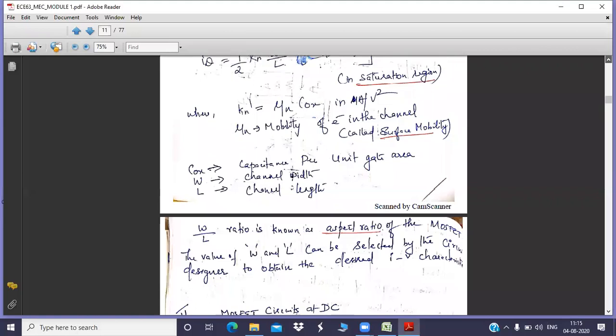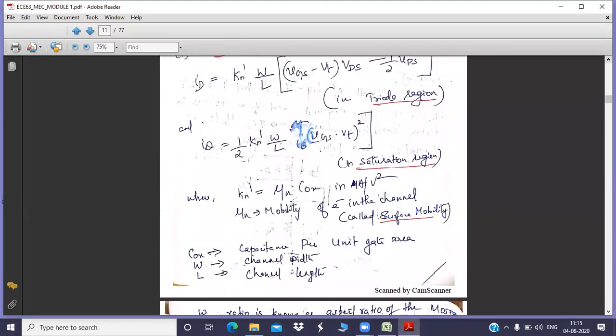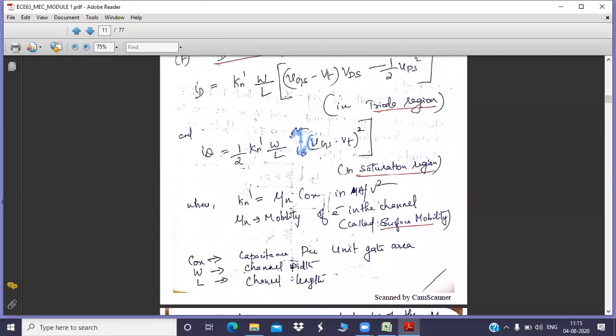So based upon this W by L, then VGS minus VT, VDS, everything, we are relating the drain current ID and the voltages. Why is there no VDS in the second equation? Can anybody tell? In the saturation region there is no VDS, but here you have VDS. Why? Any logic? Can anybody say why I have not included the VDS term in the second equation, especially in the saturation region? Any idea?